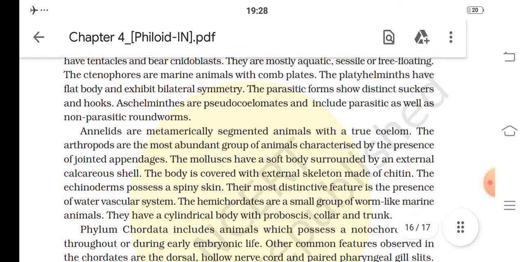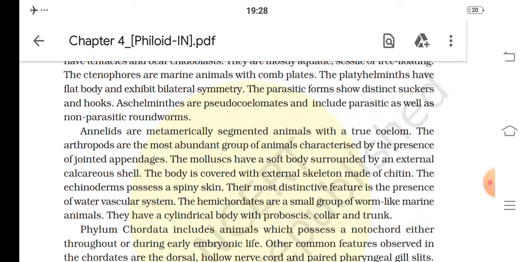Annelids are metamerically segmented animals with true coelom. The arthropods are the most abundant group of animals characterized by the presence of jointed appendages. The mollusca have a soft body surrounded by an external calcareous shell. The body is covered with an external skeleton made of chitin. The echinoderms possess a spiny skin. Their most distinctive feature is the presence of a water vascular system. The hemichordates are a small group of worm-like marine animals. They have a cylindrical body with proboscis, collar and trunk.